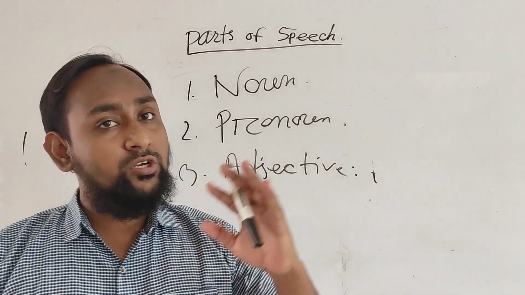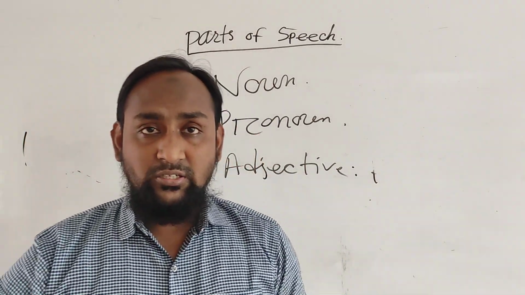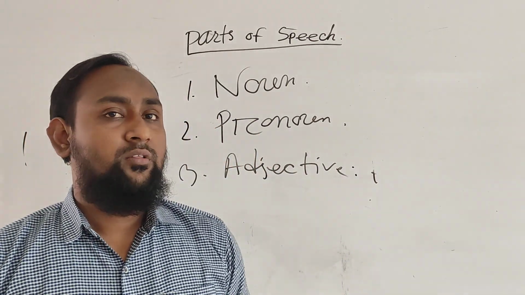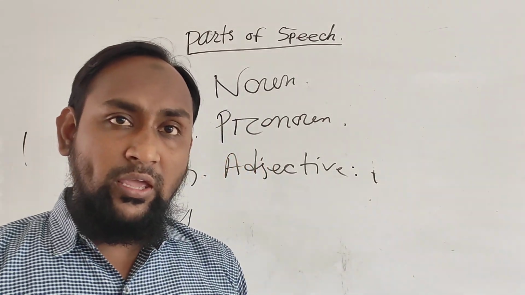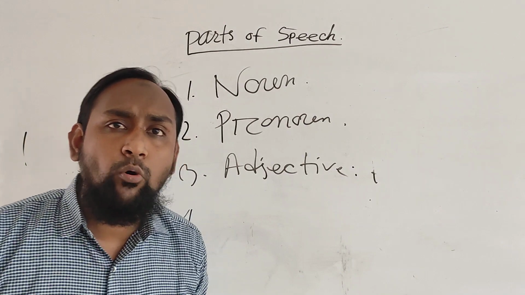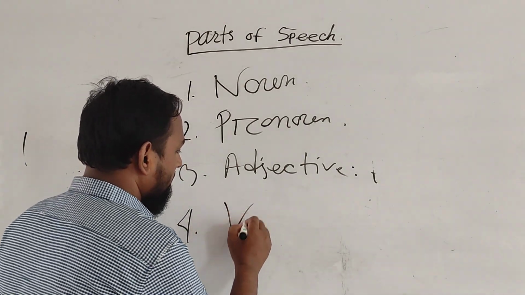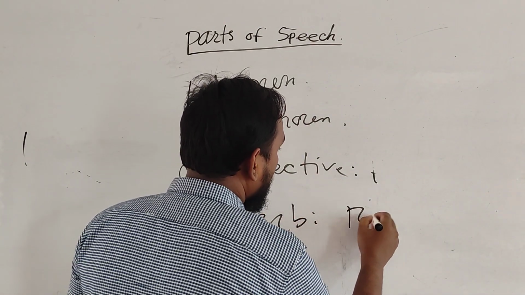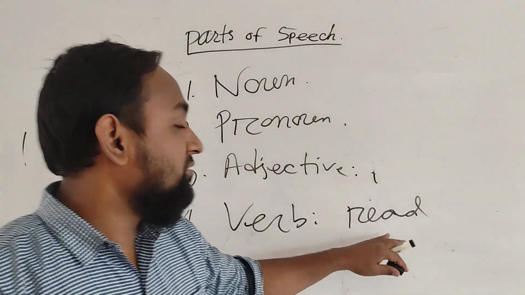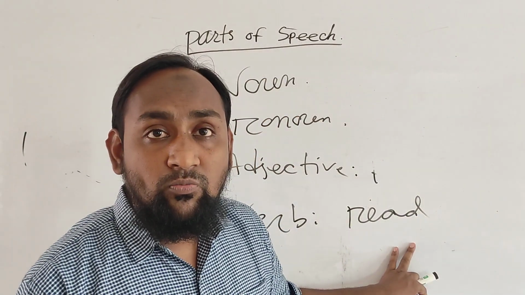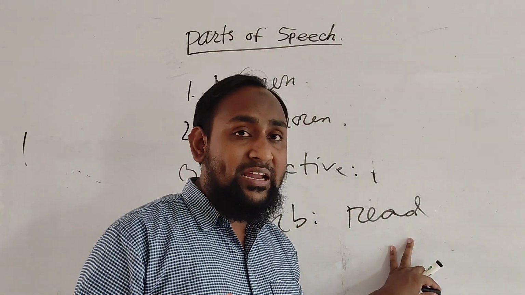Verb indicates the action word or state. It can be state or event. Okay? That means action word is okay, but if I say he is reading a book, here read is a verb. Absolutely this is a verb, but read is an action verb. That means it indicates the action.